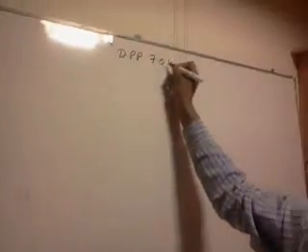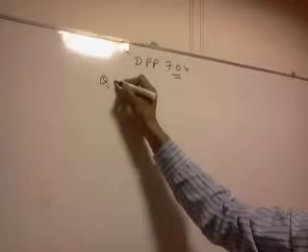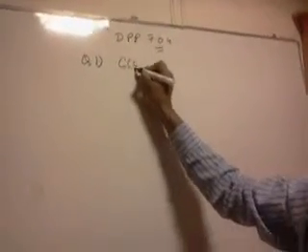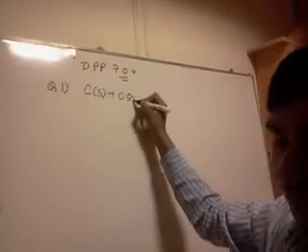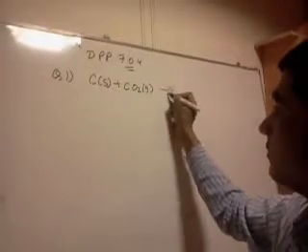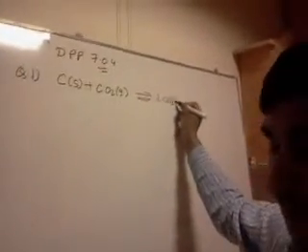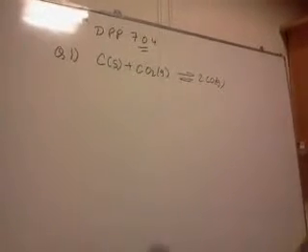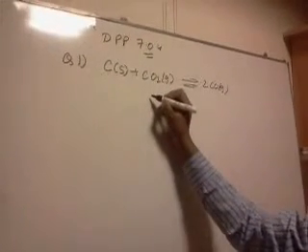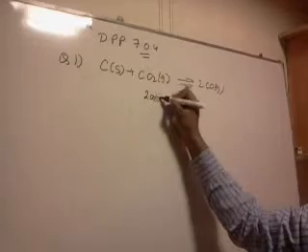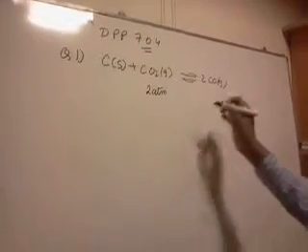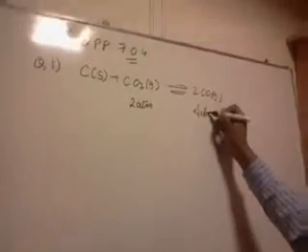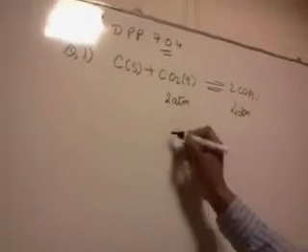7.04. Question number 1. I have been given a reaction: carbon in solid form reacts with CO2 and yields 2CO in gaseous form. The partial pressure of CO2 is given to be 2 atm and the partial pressure of CO is given to be 4 atm. I will find the Kp of this reaction.